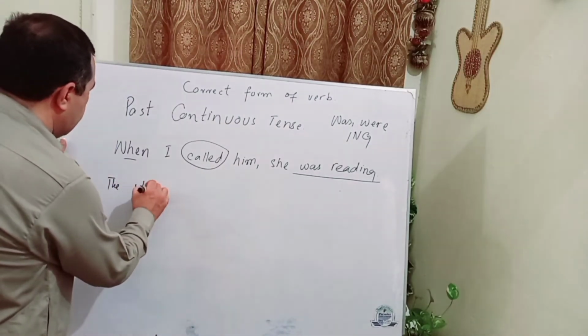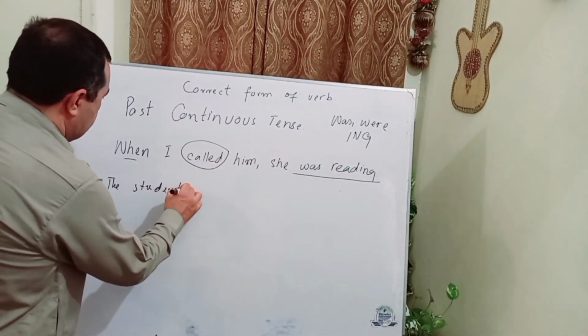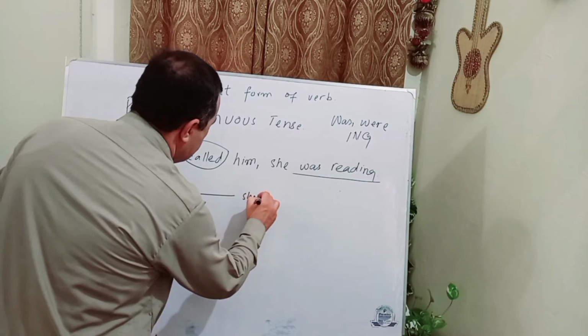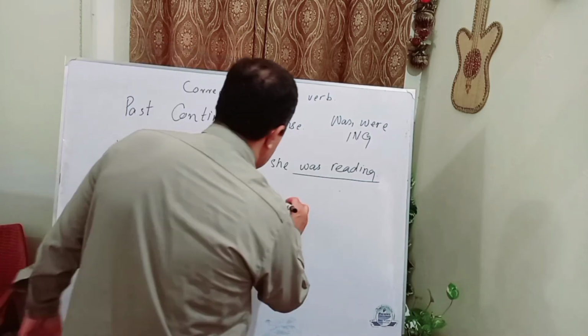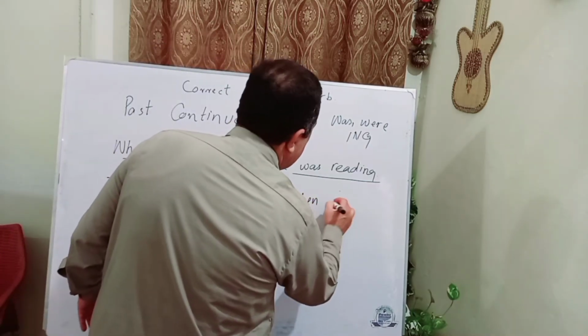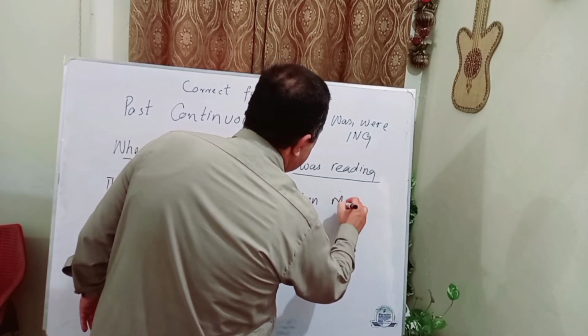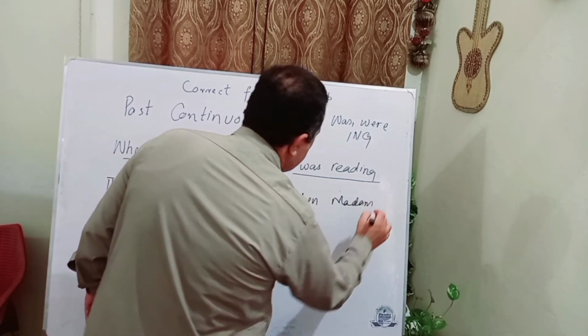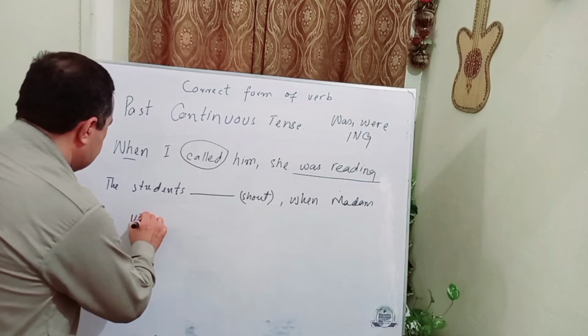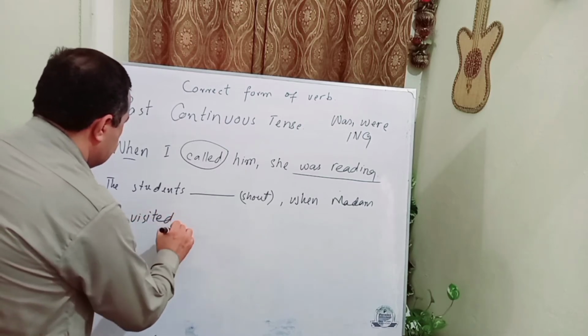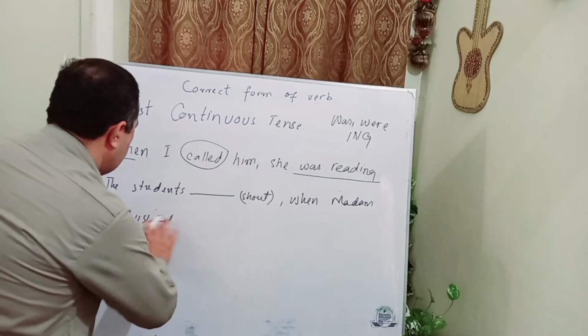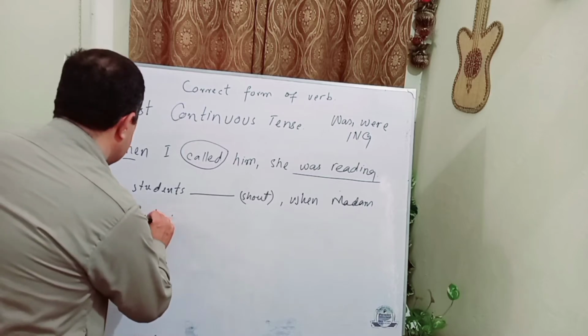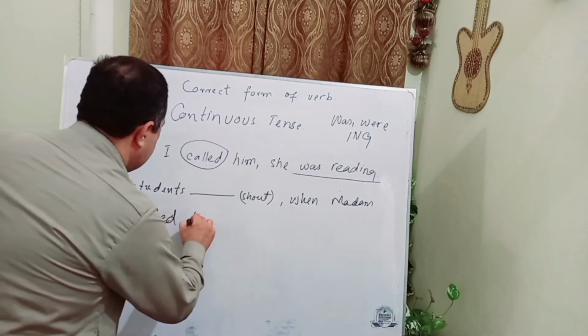The students shouted when madam visited the class.